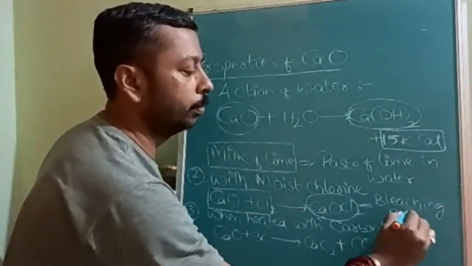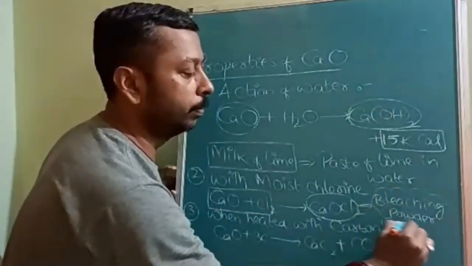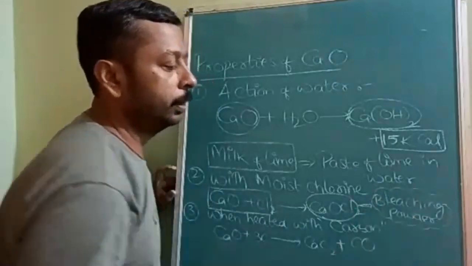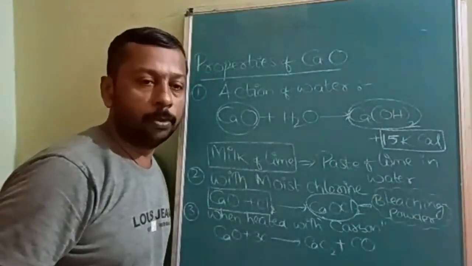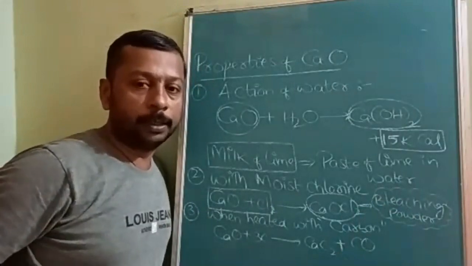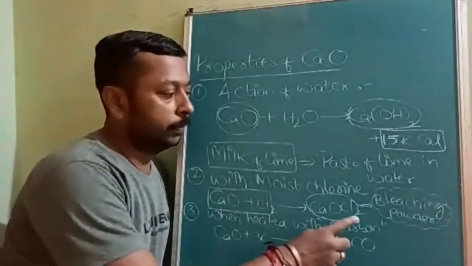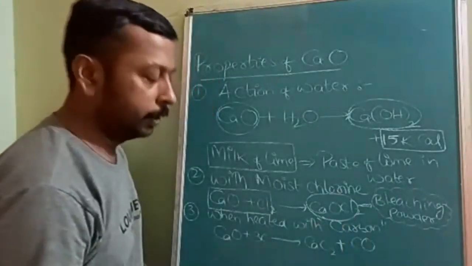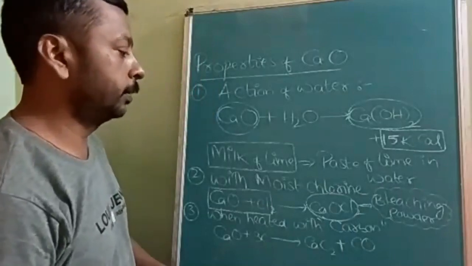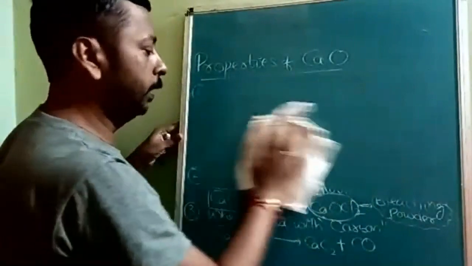In stoichiometry, we have done numericals related to bleaching powder, on available chlorine. So I will tell you something about bleaching powder which may be asked in most of the examinations.